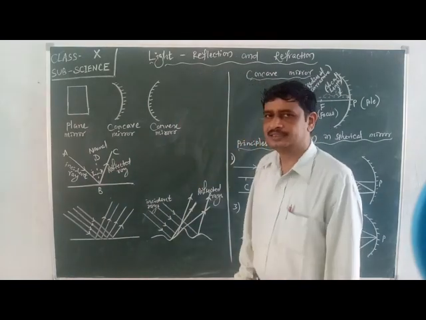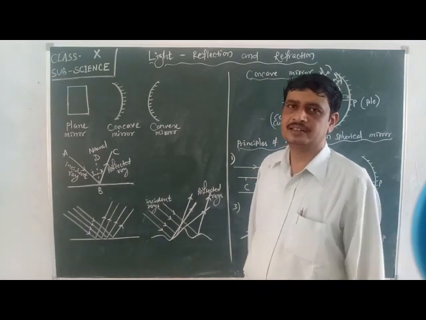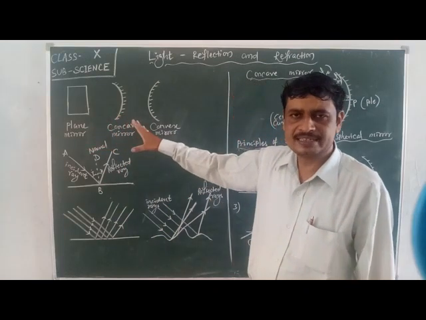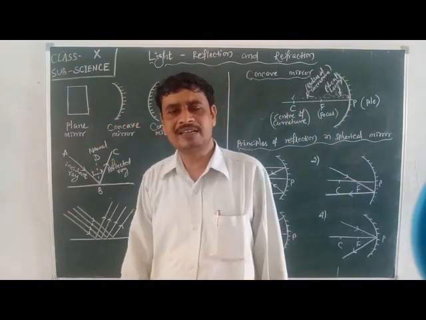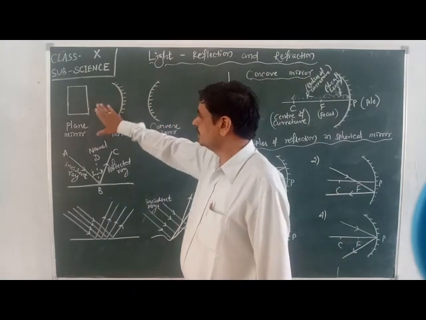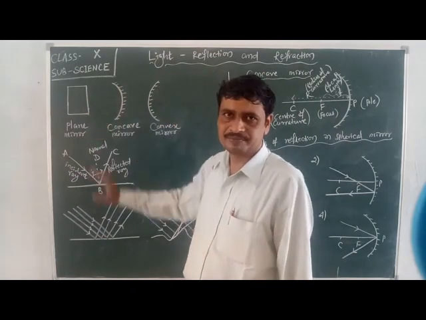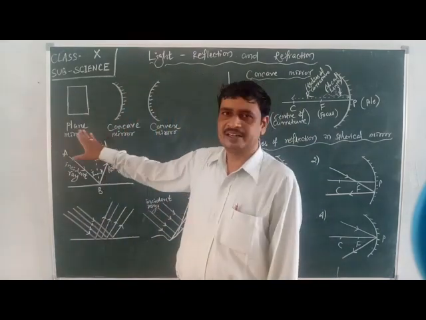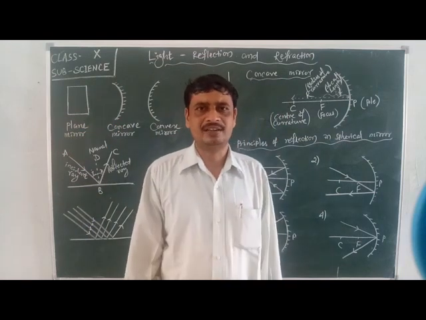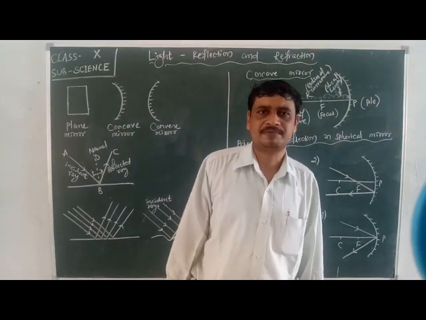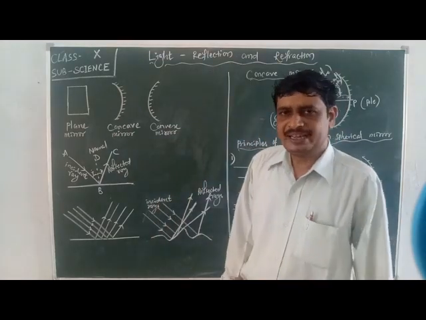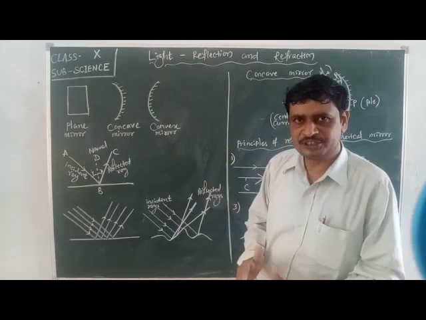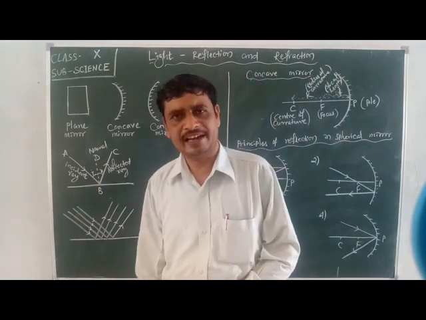Such type of image, such type of representation is possible when the light rays are reflected or refracted. But when a plane mirror is considered, the image formed in this plane mirror will be virtual and erect. Virtual means the image will form when the reflected rays really meet or appear to meet at any point.